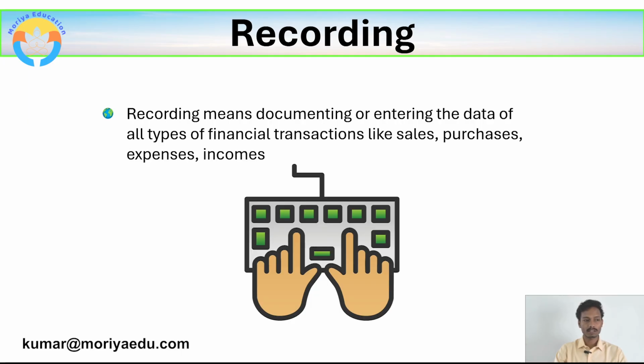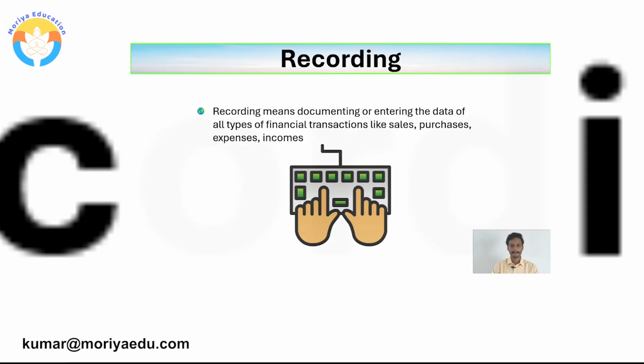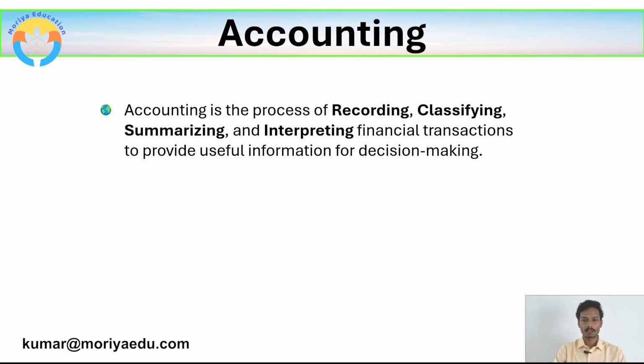So to record the transactions in books of accounts, we need to follow golden rules of accounting. After we understand the accounting definition, we will next dive into the concept of golden rules of accounting. In this slide, we have understood that recording in accounting means entering the financial transactions in books of accounts by applying the golden rules of accounting. This is called as recording.